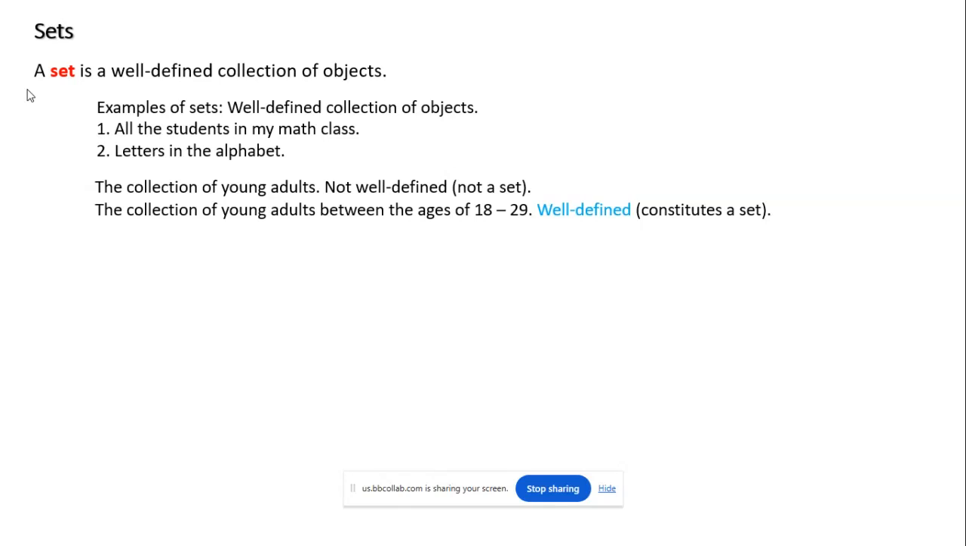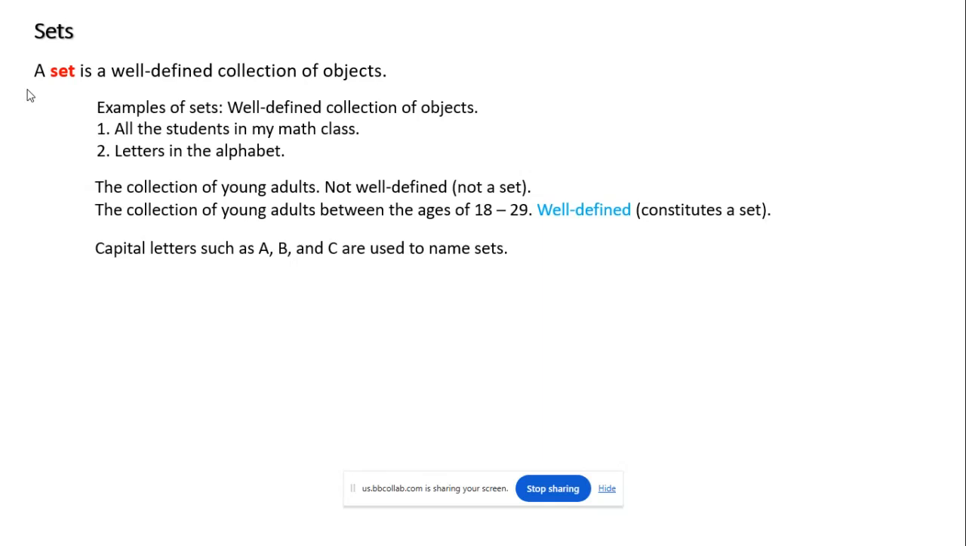Okay. So if I wanted to make this one a set, I would have to change it: the collection of young adults between the ages of 18 and 29. Now this is a well-defined set, because I'm looking at the young adults with ages between 18 and 29. So it's very easy to make sets of ordinary things.